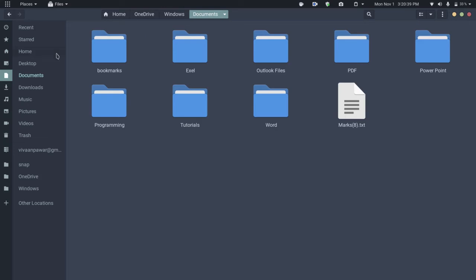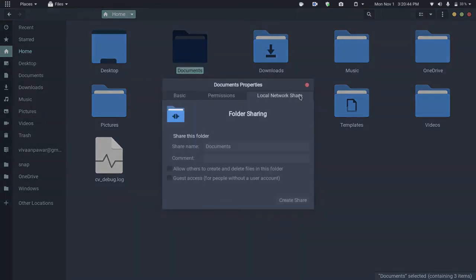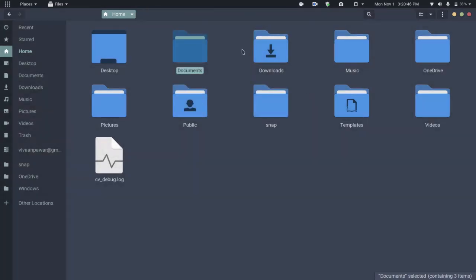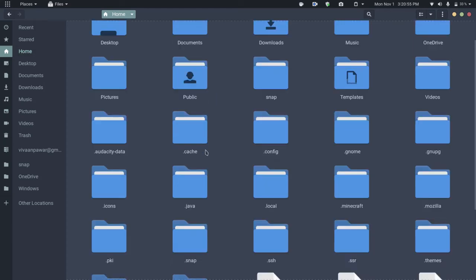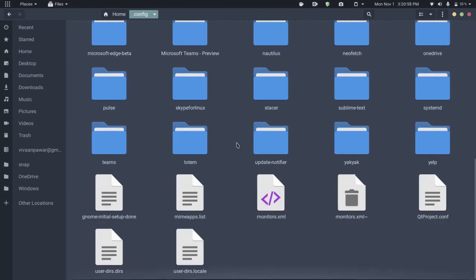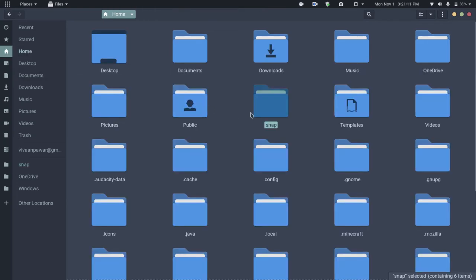So this is very simple in Windows. Just right click and go to location, then change the target directory. But in Ubuntu it's a little bit tricky. So let's get started. Press Ctrl H to show all the hidden files in the home directory. Then go to config files, search for user-dirs.dirs, which is user directories. Just copy this and paste it anywhere in a folder. This is to create a backup.